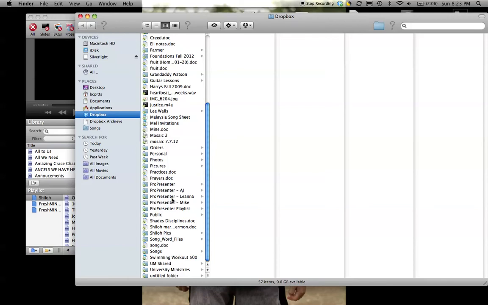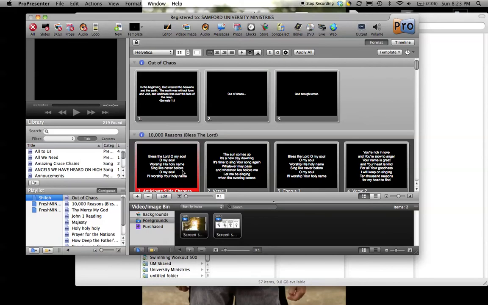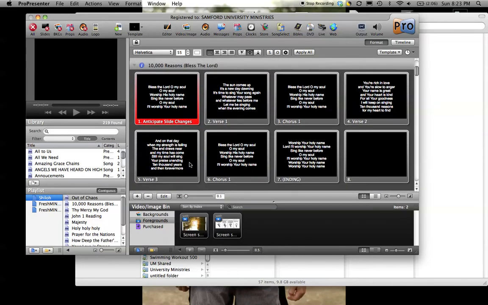And what that does is it allows us to keep the slides in the order that we do it, because we're trying to keep the slides so that the slide person's not jumping all over, and all they have to do is go from one slide to the next slide to the next slide. Well, AJ does his songs in a different order than I do mine, or he does songs that I don't have or that I don't do, and I do songs that he doesn't do.